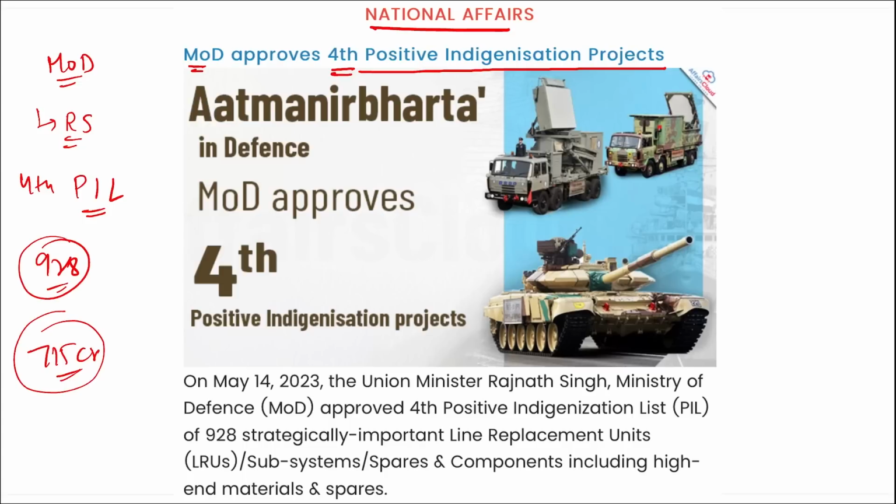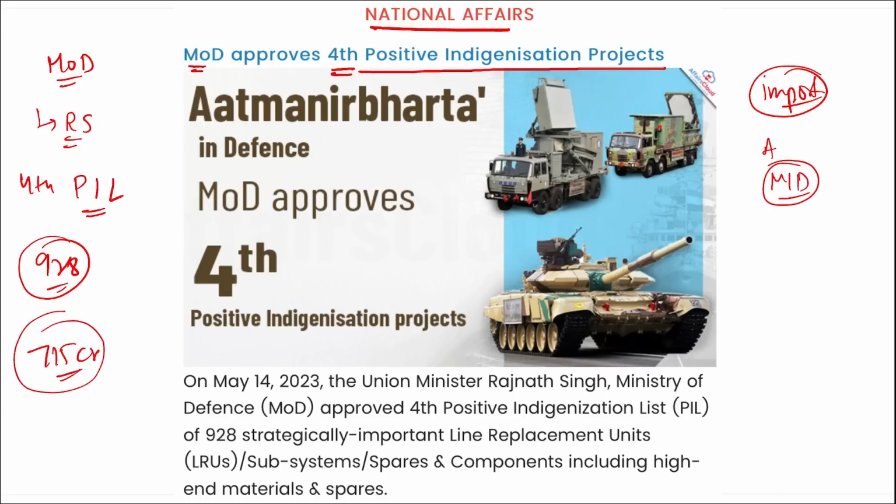Correct? These will only be procured from the Indian industry after the timeline indicated in the list. See, we know that we used to import products from different parts of the world, right? Then we started Atmanirbhar Bharat, Make in India, and indigenization of all the projects so that they should be made in India only.